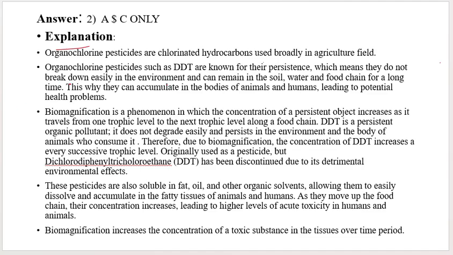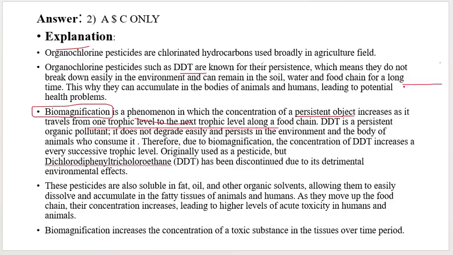Okay, that is persistence. And there is another term called biomagnification. Biomagnification is a phenomenon in which the concentration of a persistent substance, just take DDT, which is also a persistent substance, increases when it travels from one trophic level to another along a food chain.